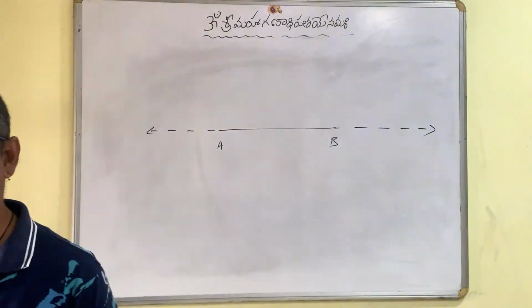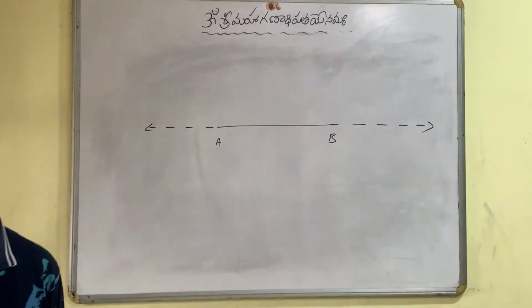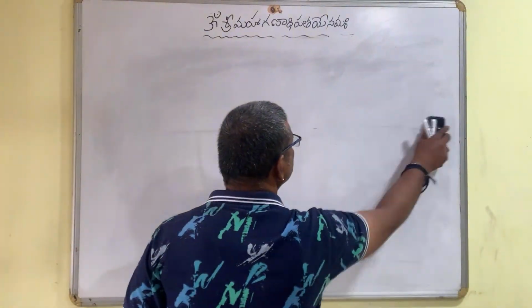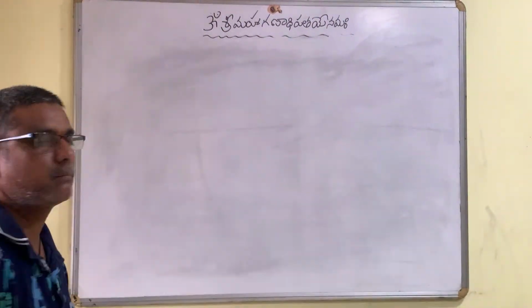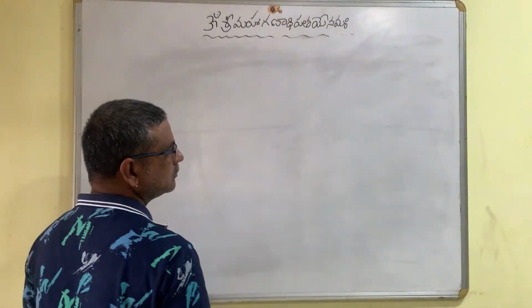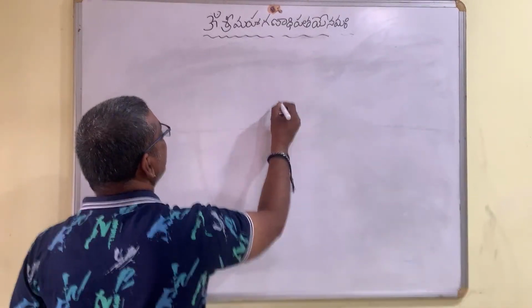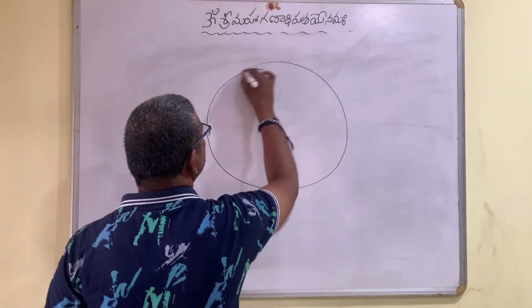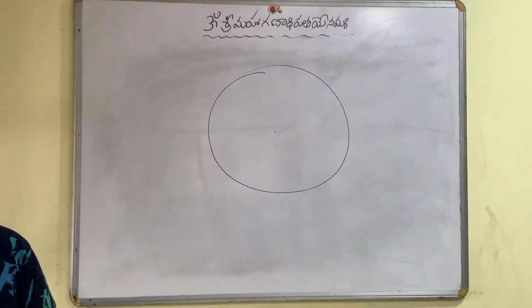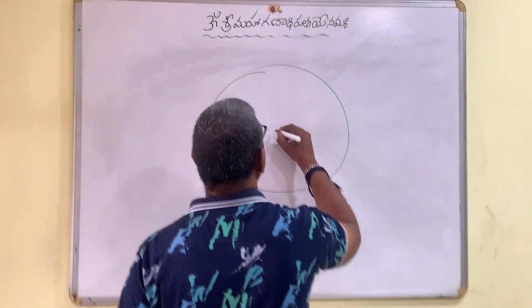Right. A terminated line can be extended in both directions. That is the second postulate. Okay. Next one, the third one. A circle can be drawn taking any point as center on a plane and with any radius.